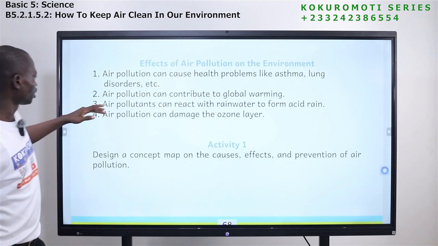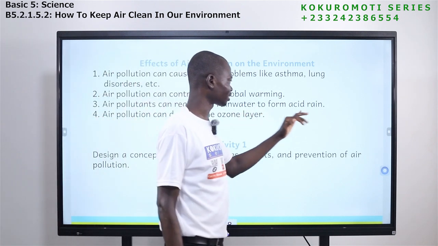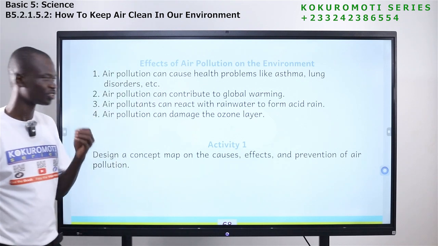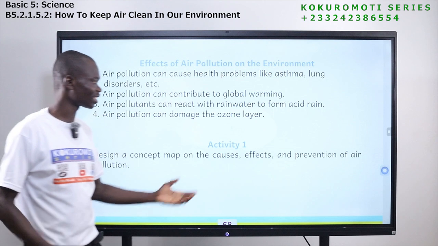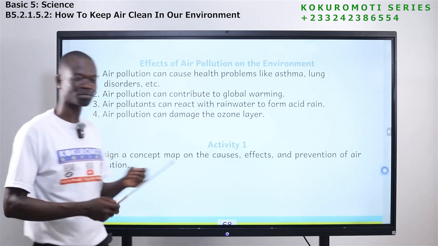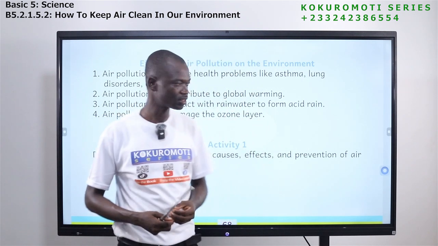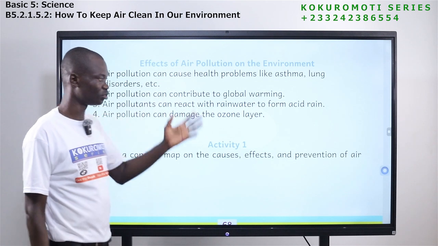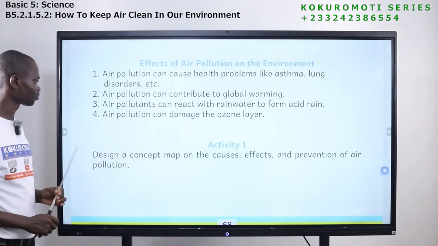Okay. Air pollutants can react with rainwater to form acid rain. We have air pollutants, so if these air pollutants come in contact with rainwater, some reactions can take place which will lead to acid rain. If you use it, you have serious effects.